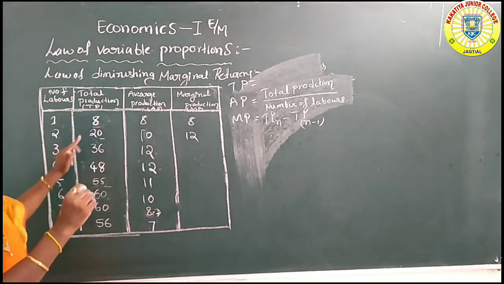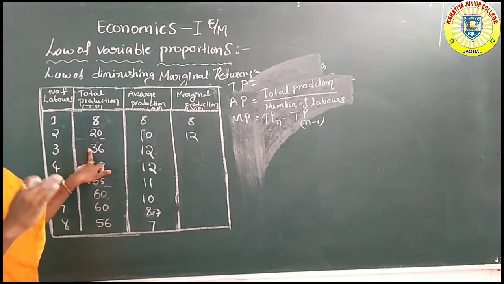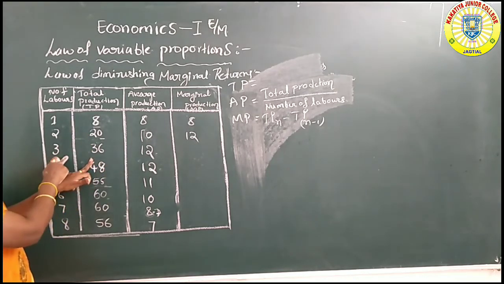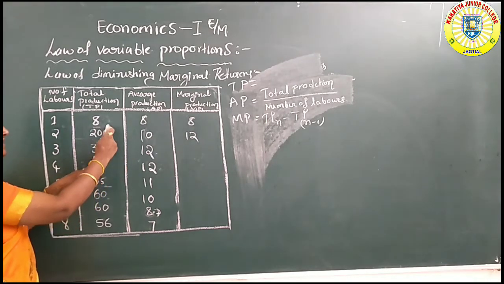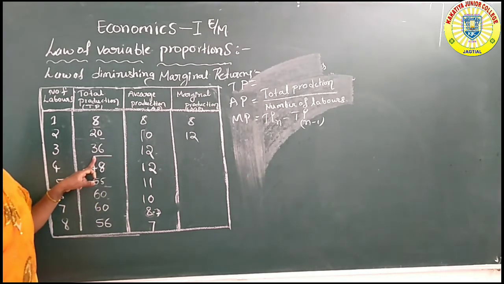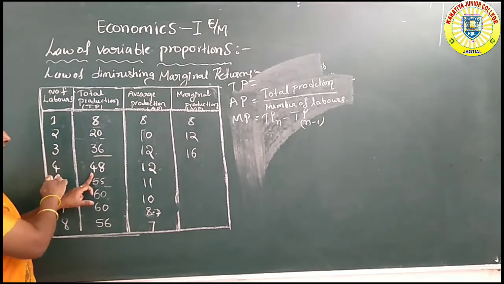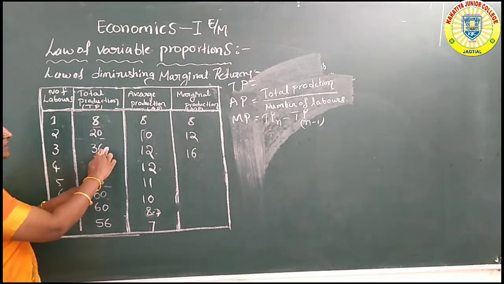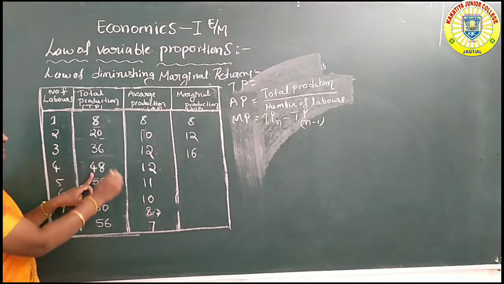Next, at the third labor, total production is 36 units and the previous production is 20 units, so 16. At the fourth labor, total production is 48 and the previous production 36, so 12.